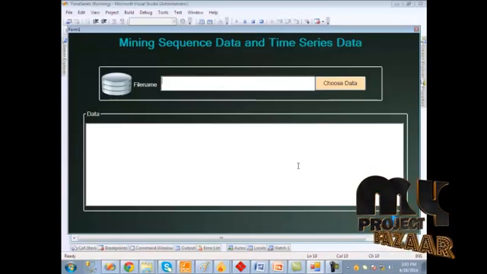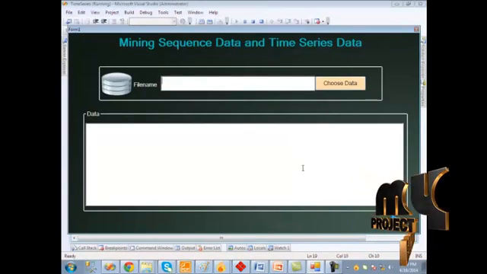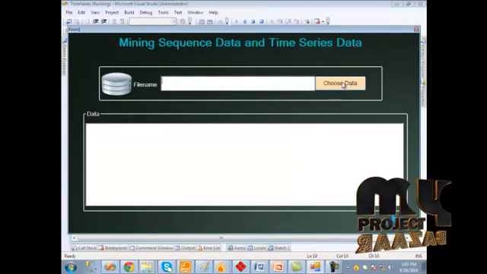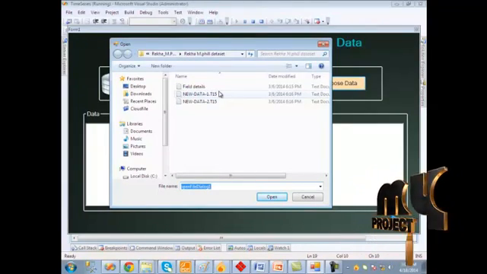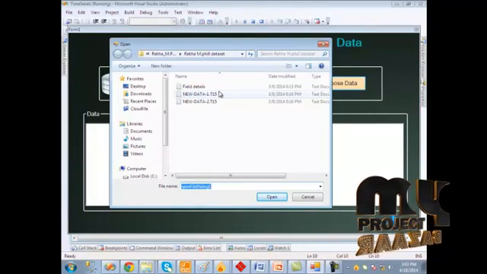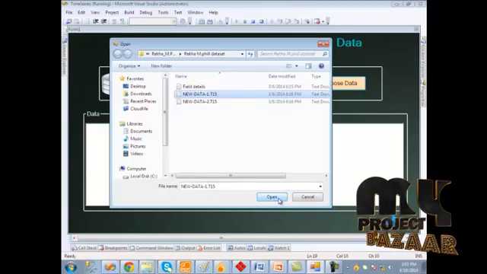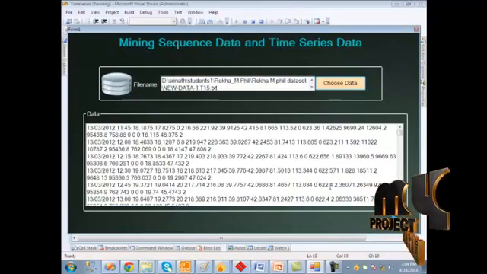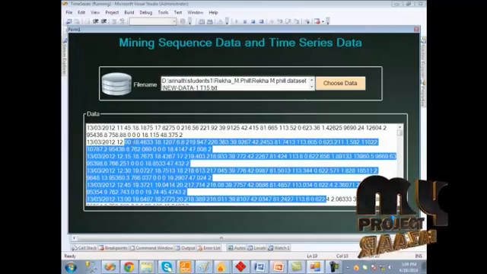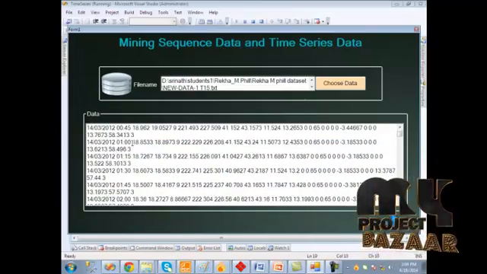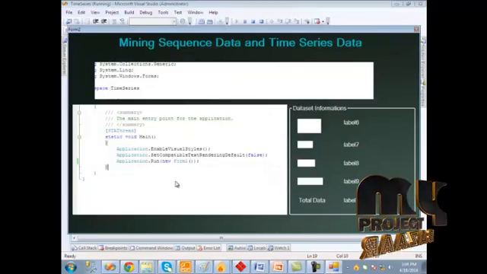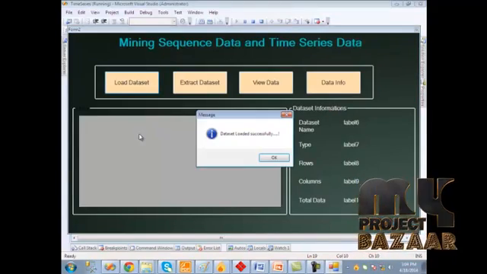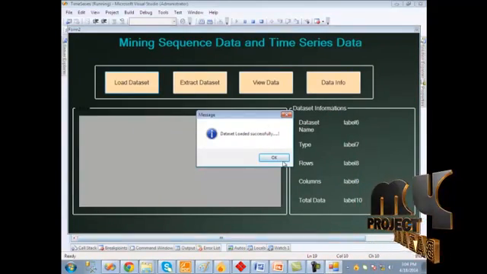In the first step, we should load the dataset from the folder. To do that, we first choose the data. Here the data is in text format. New data is the dataset for the current process. We should select that and click open. When we click open, the dataset in the file is shown here. The total content is shown here. Then we should click the next button. When we click load dataset, the dataset has been loaded successfully.